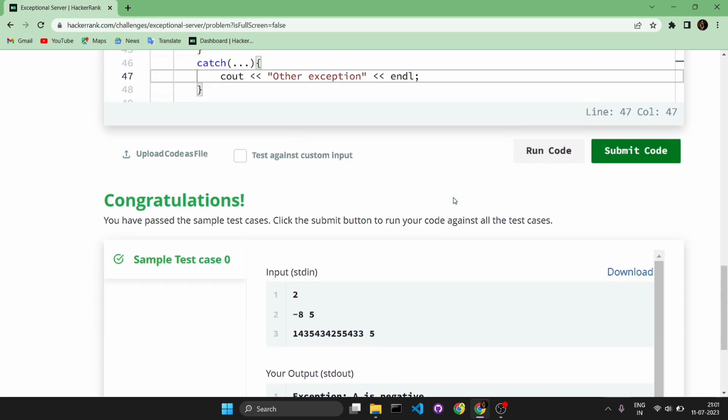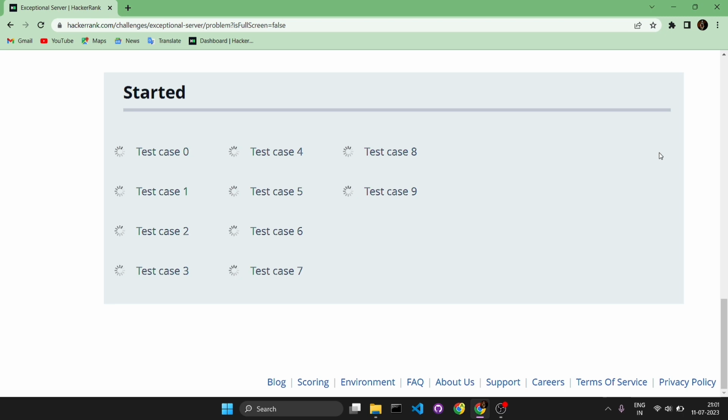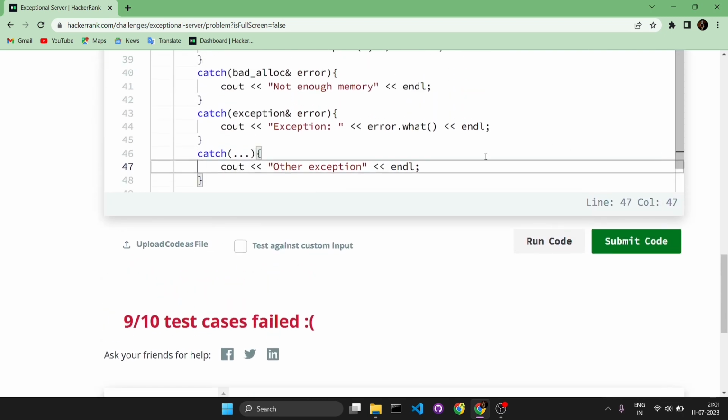The sample test case is passed. We will submit. Something is wrong here.